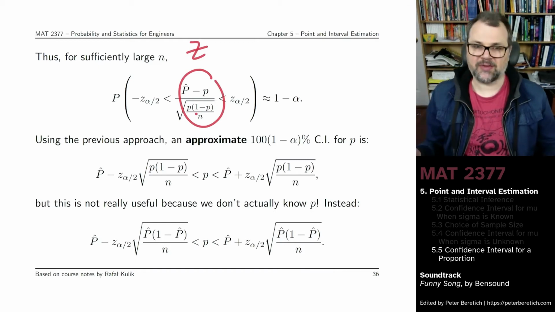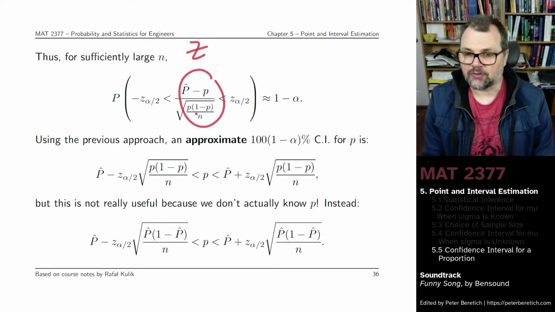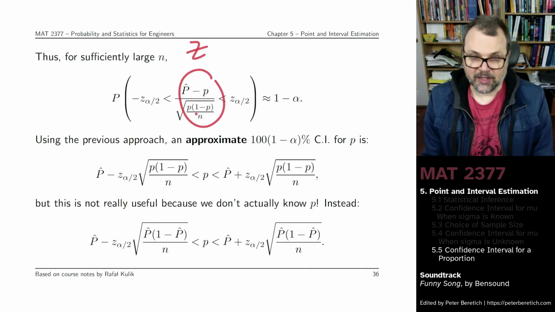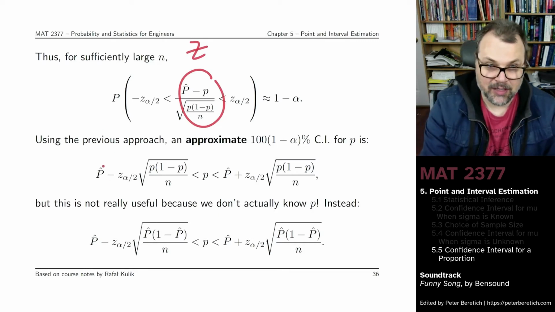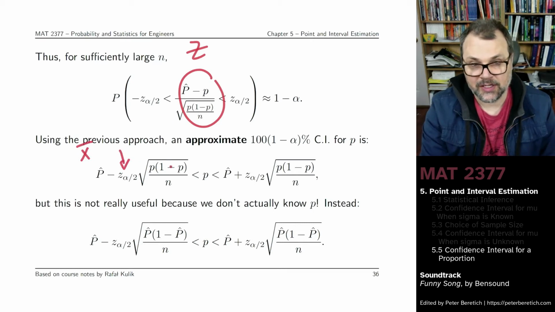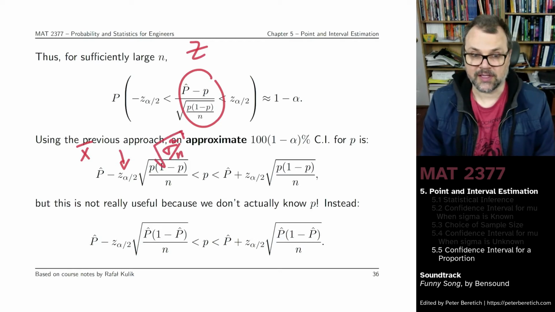And then you use the same approach as before. And you can build an approximate 100 times 1 minus alpha confidence interval for the proportion simply by replacing x bar by p hat. This hasn't changed, and this expression here is the same as this, right? So you build it the same way.